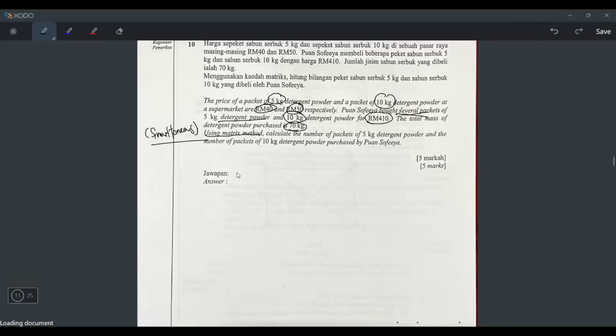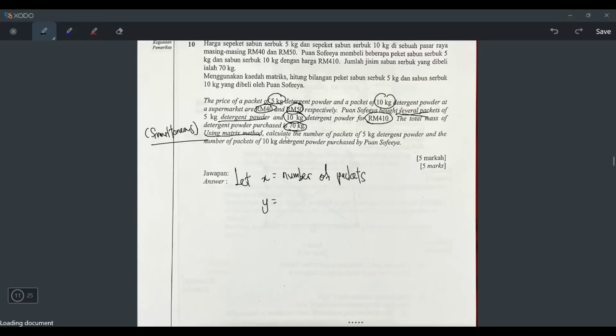The first step here is to let, okay, let what? Let x equals something, y equals something. But students always don't know what x equals. Okay, they will write something like let x equals the price of detergent powder, or maybe they will say let x equals the mass of detergent powder. Don't do that. Okay, it's wrong. You shouldn't let x equal the price or the mass. You should let x equal the number. Okay, the number of packets.